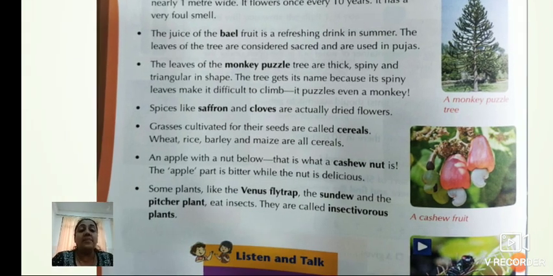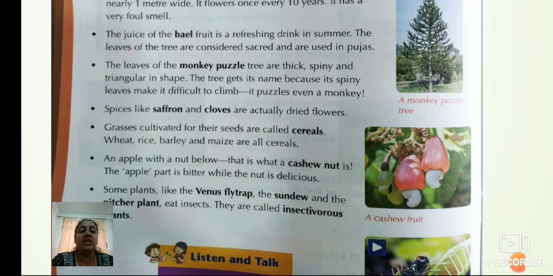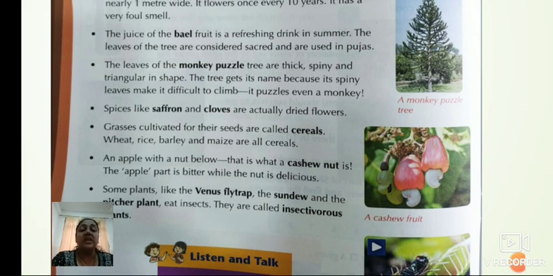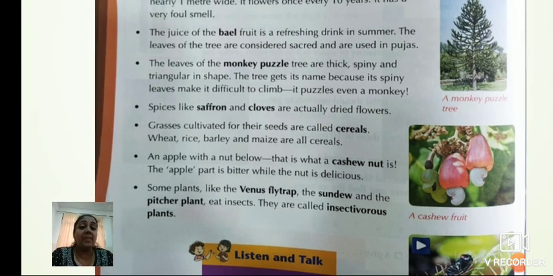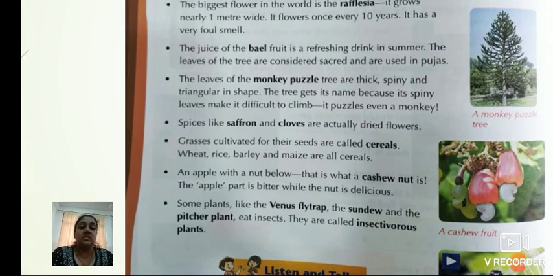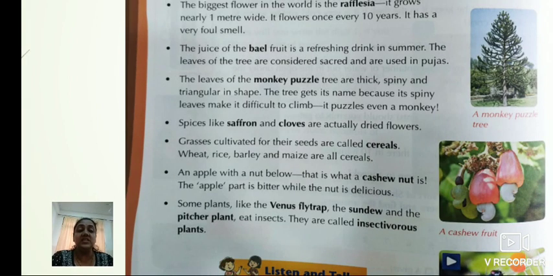Next, an apple with a nut below. That is what a cashew nut is. See here, you can see it in the picture. That red colored part is just like an apple and below it a nut. So this is what the cashew nut is. But the apple part is bitter in taste while the nut is delicious. And you know this thing, children, because we eat it.